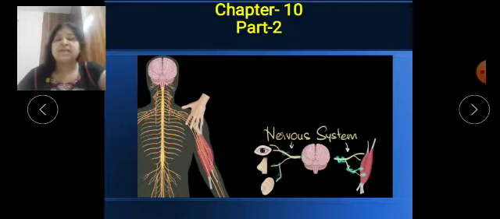Okay, and I told you in my last video that the nervous system is composed of three main parts: brain, as you can see here, spinal cord, and nerves, which are distributed with the help of the spinal cord only. All these nerves arise and are distributed in branch-like structures into the other parts of our body and help in the transmitting of impulses through a step by step process.